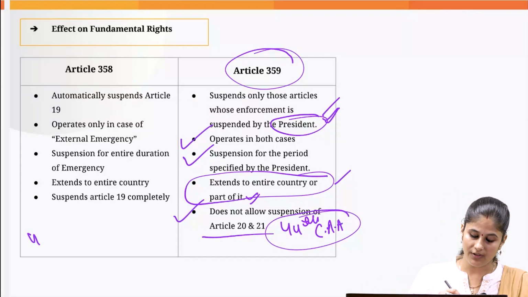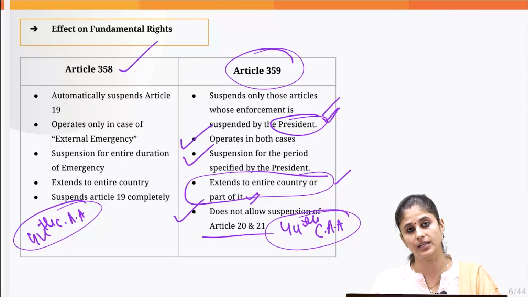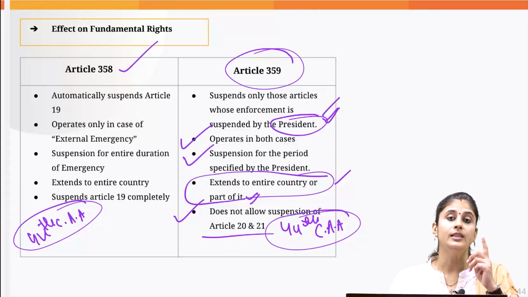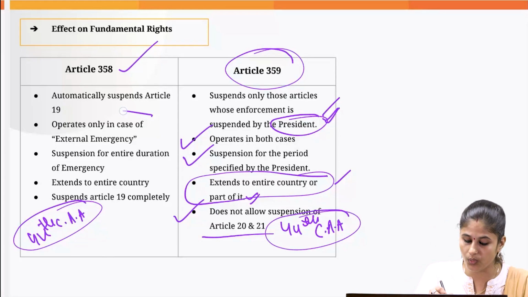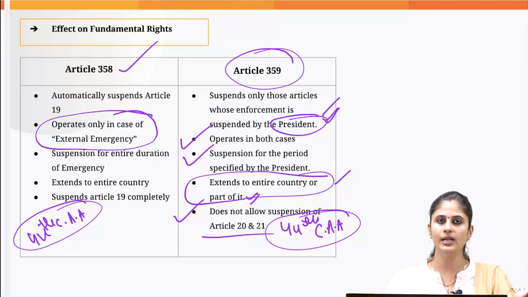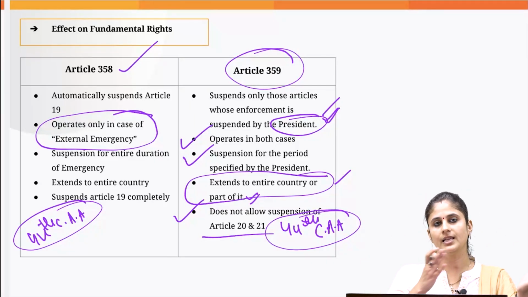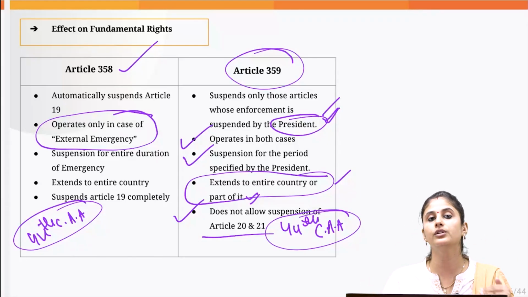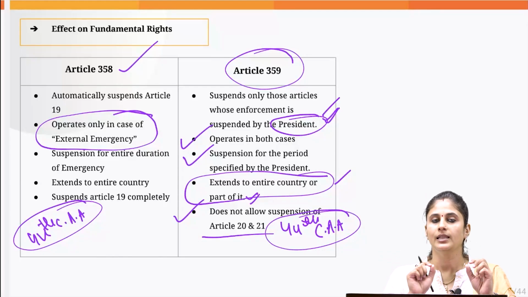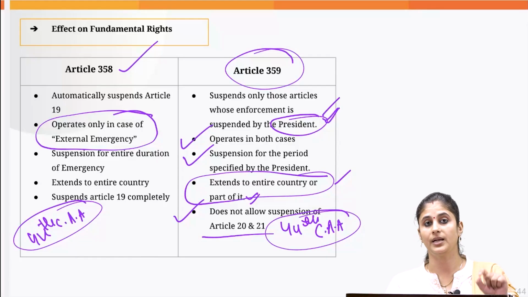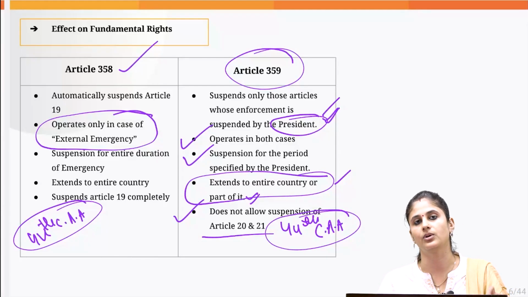And one safeguard which the 44th Constitutional Amendment Act also introduced with respect to Article 358 is that the 6 fundamental rights that we enjoy under Article 19 would automatically be suspended only in case of external emergency. Previously it could be done when there is external emergency or the national emergency has been proclaimed on the grounds of armed rebellion. But the 44th Constitutional Amendment Act stated that now the 6 fundamental rights that we enjoy under Article 19 could be automatically suspended only when the national emergency is proclaimed on the grounds of war or external aggression.